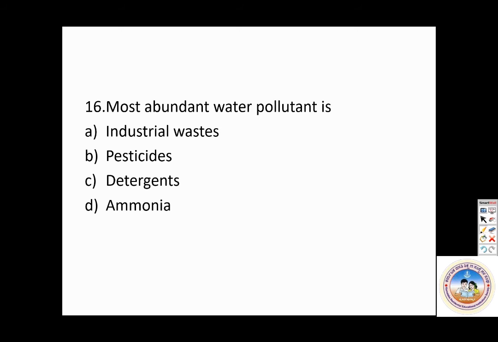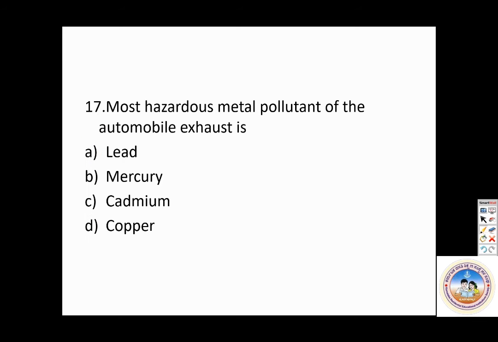Okay. So answer, students. Most abundant water pollutant is. It is actually industrial wastes. Why? Industries will release such water pollutants that would not degrade also. Pesticide is wrong, detergent is wrong, ammonia is wrong. Industrial wastes. So most hazardous metal pollutant of automobile exhaust is.